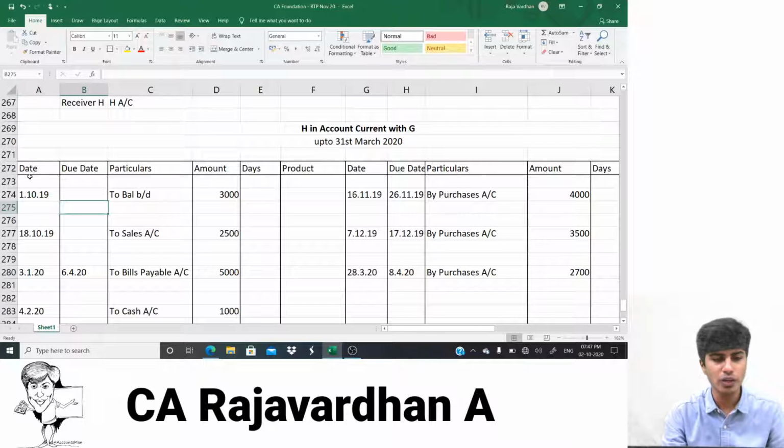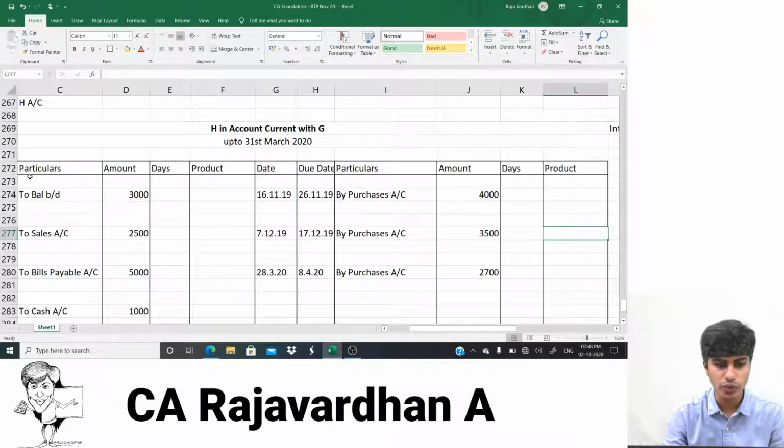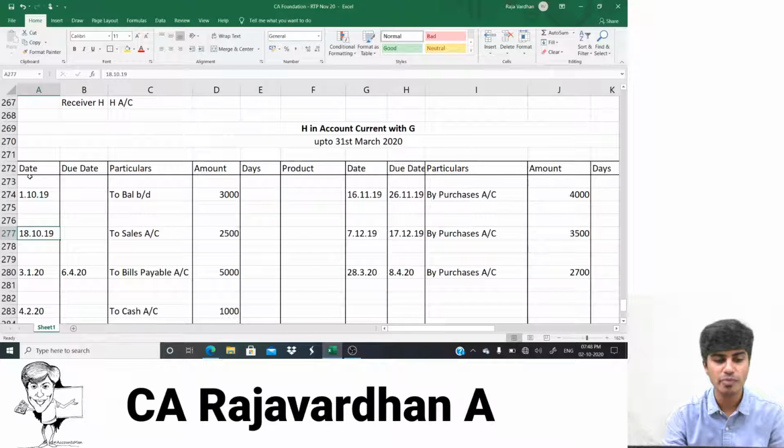Yeah. So now when the due date is not given, we'll go by the date. First, we need to fill in the days column. How do we fill in the days column? Days will be computed from the date or due date to 31st of March. From the date or due date to what date? To 31st of March. So from 1st of October to 31st of March, I need to compute.